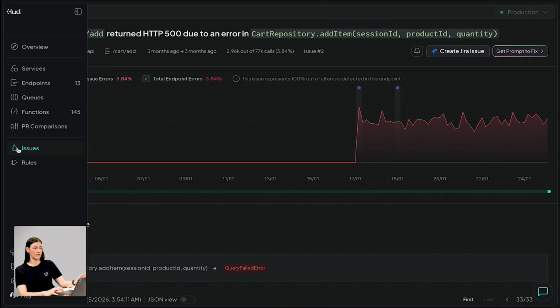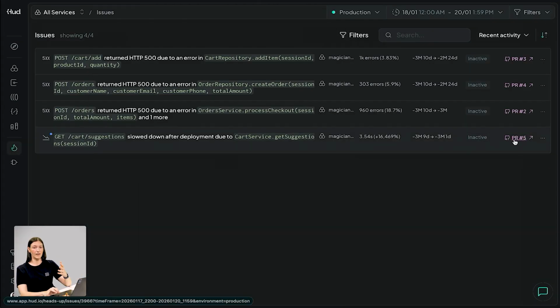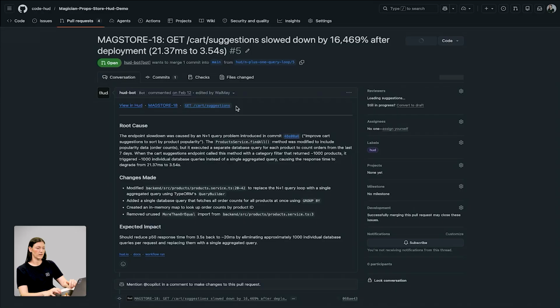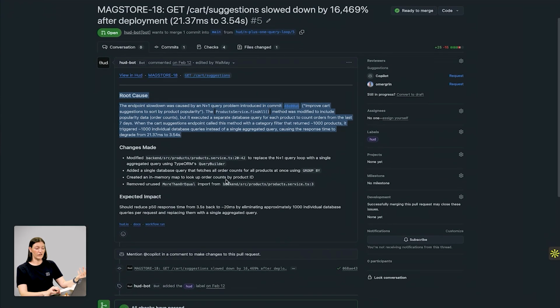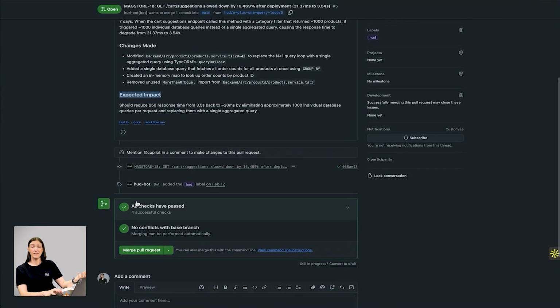So if I go back to the issue, I can see a direct link to the pull request with the fix. I can understand what the root cause of the issue was, what changes were made, and what the expected impact is. I can see that all the tests are running and passing, and all I need to do is merge the pull request and make sure that everything is running smoothly. Just imagine your life with these PRs ready for you to review whenever something goes wrong in production. So this is HUD.